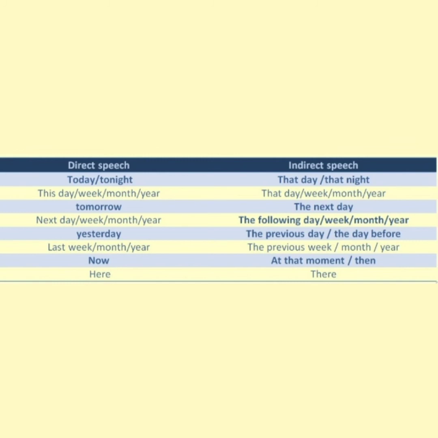In direct speech, we say yesterday, and in indirect speech it changes to the day before. In direct speech we say last year, and in indirect speech it changes to the previous year. In direct speech we say now, and in indirect speech it changes to at that moment. In direct speech we say here, and in indirect speech it changes to there.